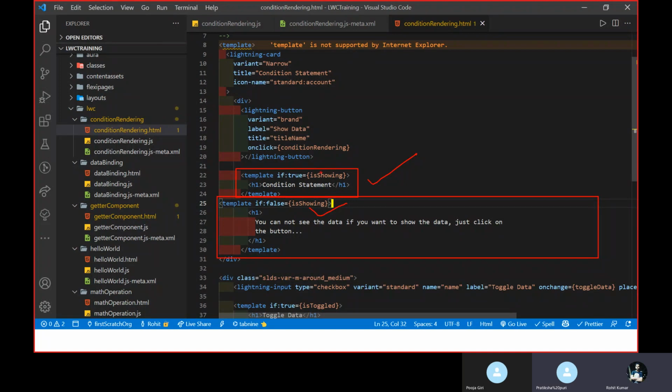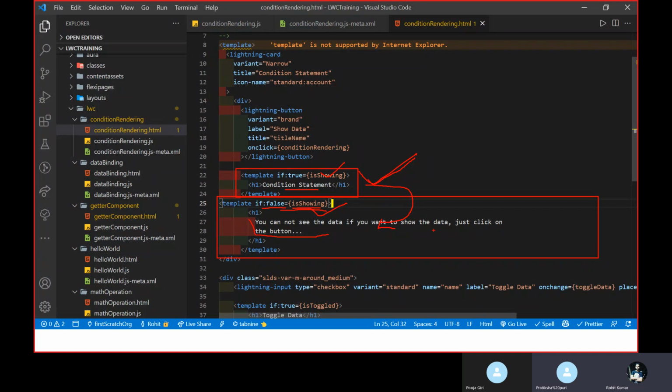So this block does not execute directly the first time, it automatically goes to the else part. Under the else, if:false equal to false means the statement shows, you cannot see the data. Otherwise if true, you see the other statement.